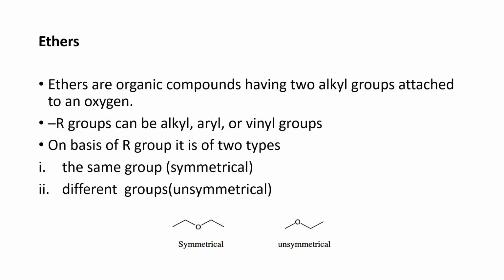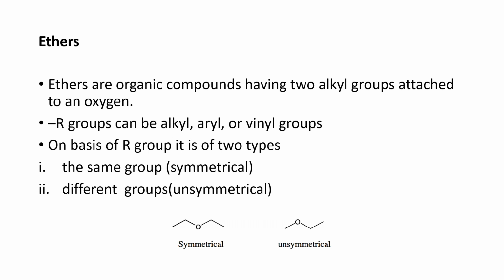In the second part of this lecture, students, we are going to discuss ethers. We know that ethers are organic compounds. They contain two alkyl groups attached to an oxygen. This R group can be alkyl, aryl, or vinyl groups. On the basis of this R group, we can divide ether into two types. Firstly, we have symmetrical. Secondly, we have unsymmetrical.